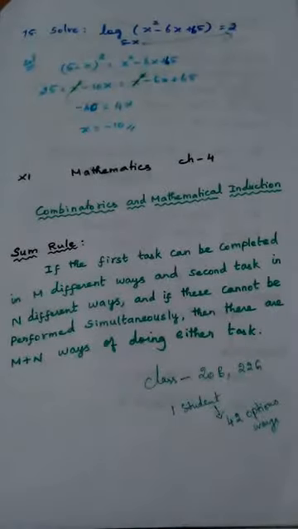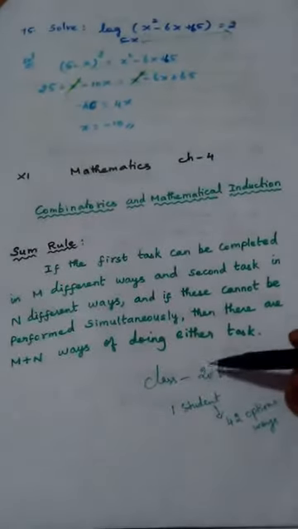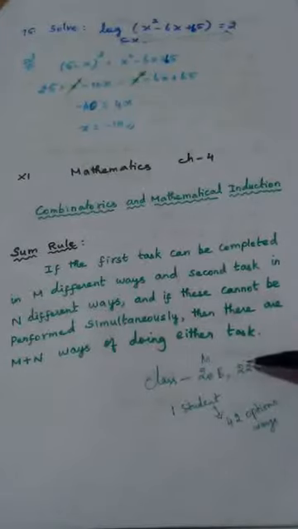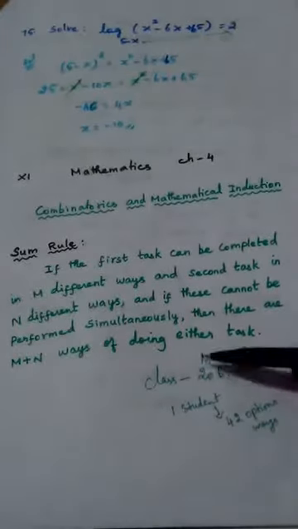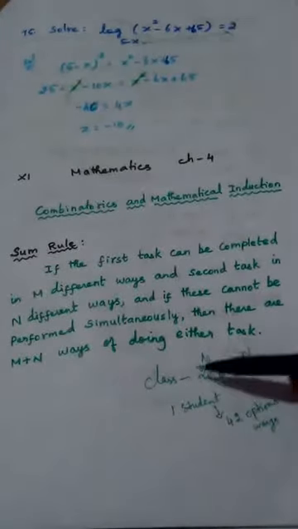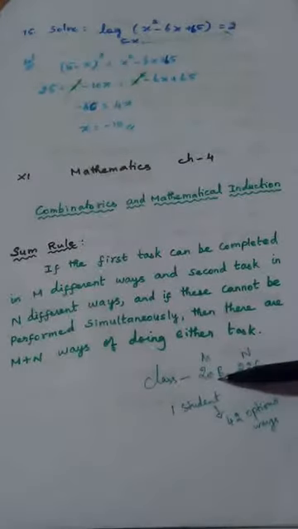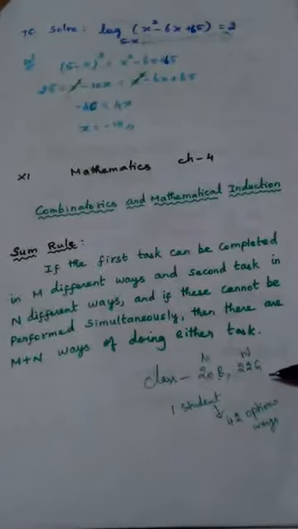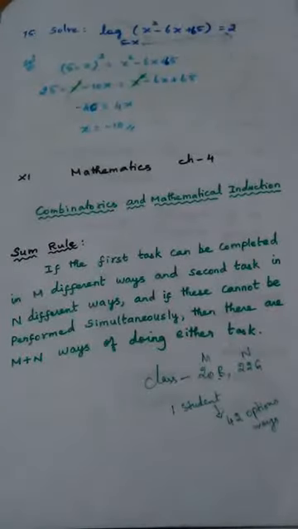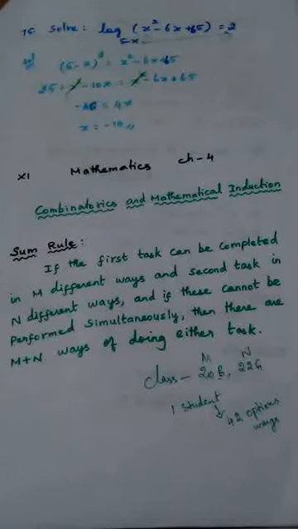So try to understand the sum rule. This is capital M, and this is capital N, and these two tasks cannot be performed simultaneously, which means the teacher cannot select a boy as well as a girl. Only one student has to be selected. So in this case, we add these two and tell the number of options. Try to understand what is meant by sum rule. Next we will go for the product rule.